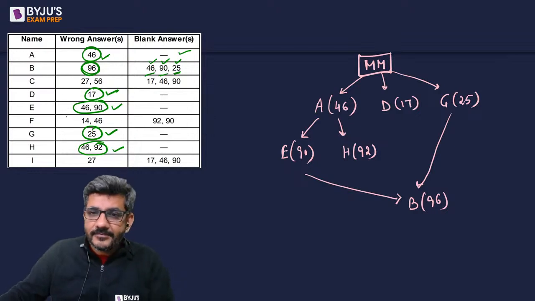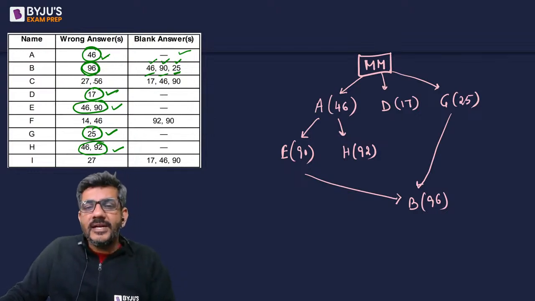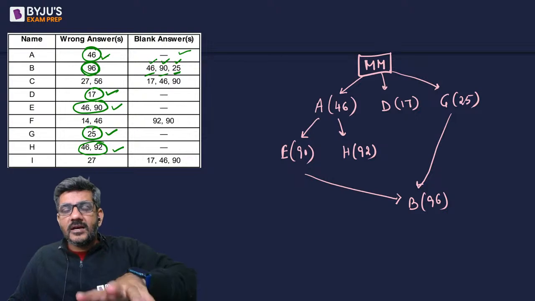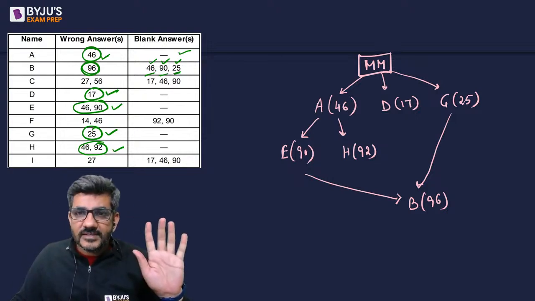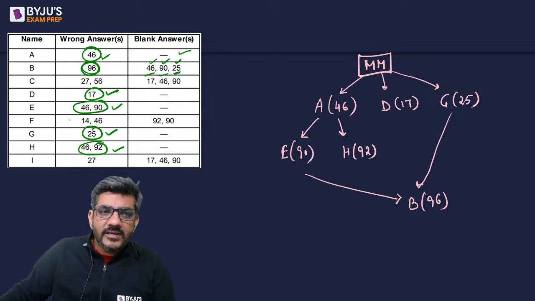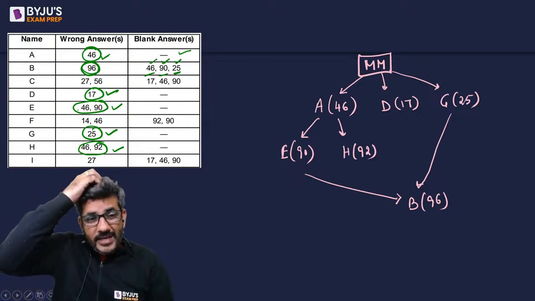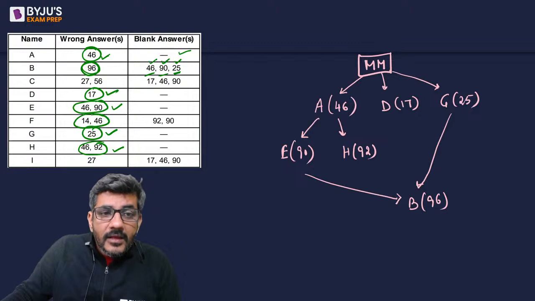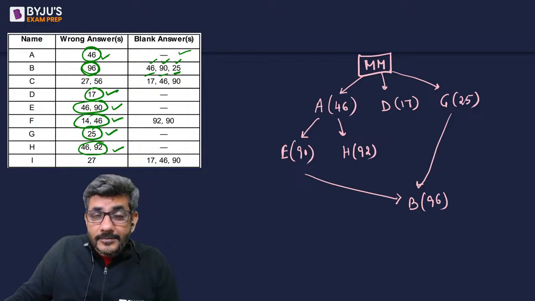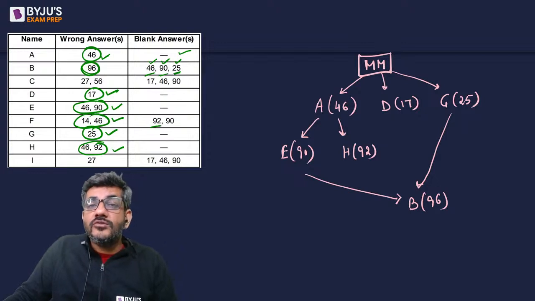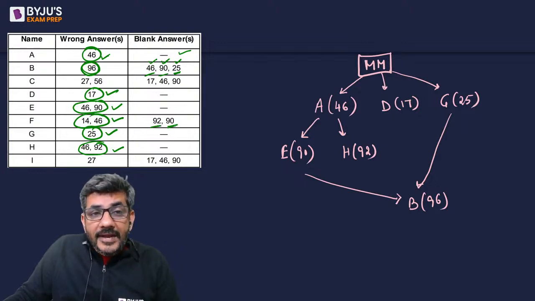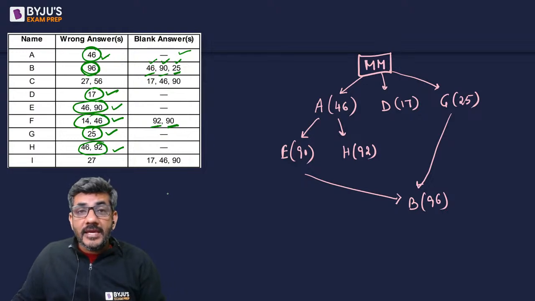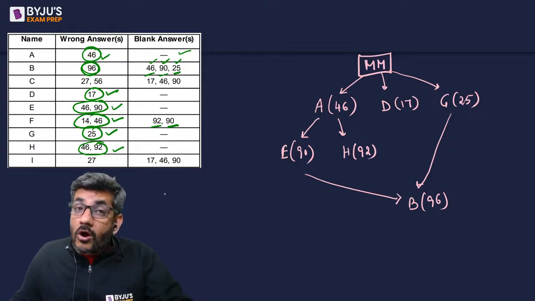What next? In the case of C, I see 27 and 56, but in this table currently I see neither 27 nor 56 anywhere. So forget about that currently. In the case of F, I have 14, 46, 92, 90. Yes, they are all there. Now look at F. F got 46 wrong, right? And he got 92 blank, which was introduced by H. He got 90 blank, which was introduced by E. But he got 46 wrong. It was not blank. Why did that happen?